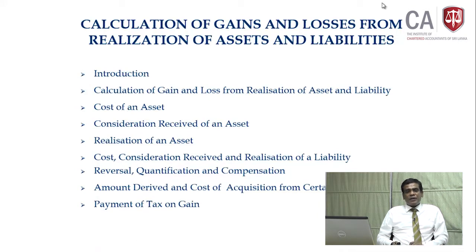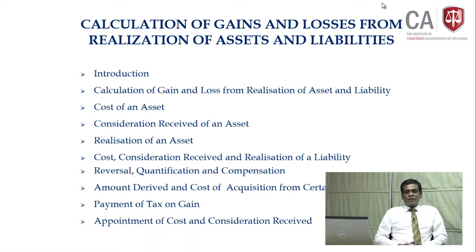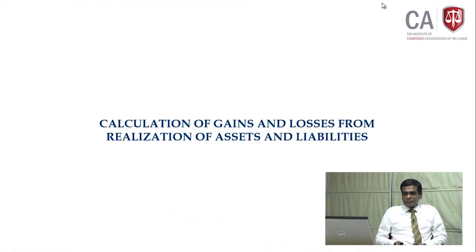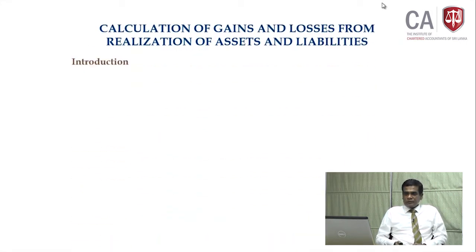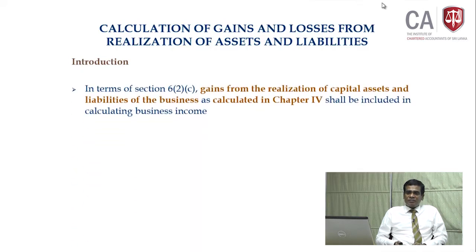Finally, payment of tax on capital gain and apportionment of cost and consideration received, that is section 51. That is a small part. Take one by one now. What is this topic on?